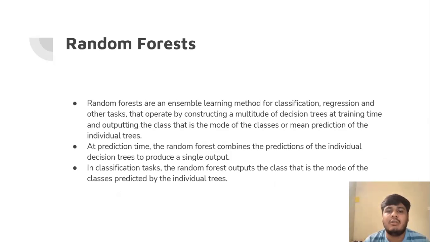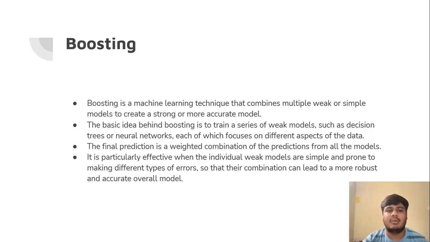a multitude of decision trees at training time and outputting the class that is the mode of the classes, or mean prediction, of the individual trees. At prediction time, the random forest combines the predictions of individual decision trees to produce a single output. In classification tasks, the random forest outputs the class that is the mode of the classes predicted by the individual trees. Boosting. Boosting is a machine learning technique that combines multiple weak or simple models to create a